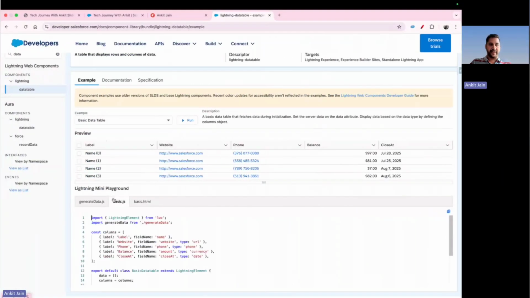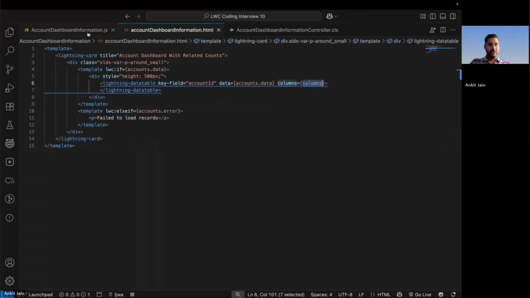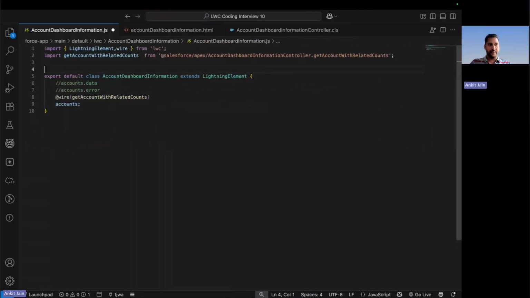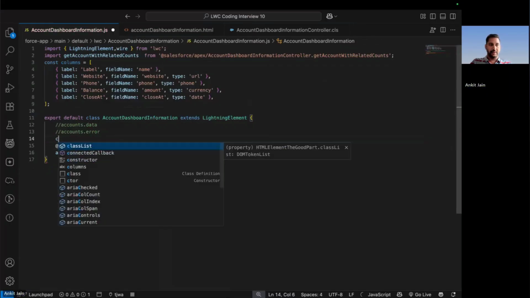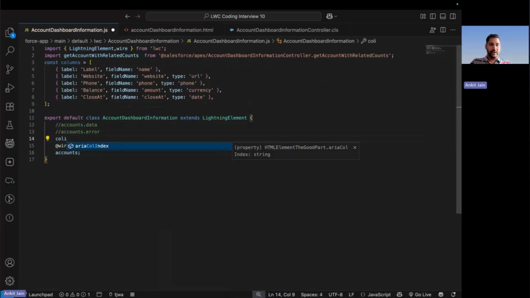For that, again, I'm navigating to the documentation, and this is the syntax that we can use to define how the column structure should be. Coming back here to our JavaScript file, I am putting the columns. Whatever columns we get, we will display them here. So here I put columns equal to whatever columns we have, and I will be displaying them.